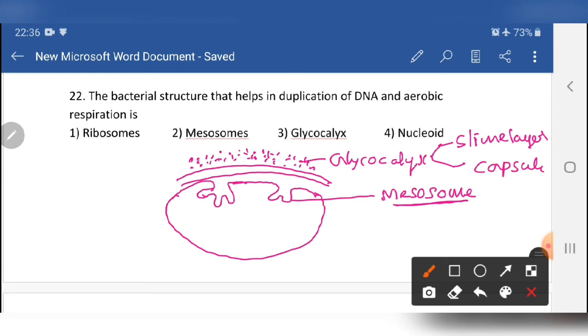I am not explaining only what is needed for the question; I am trying to give more. Prokaryotic ribosomes are 70S ribosomes, having two subunits, 30S and 50S. If it is a eukaryote, the ribosomes are 80S ribosomes, with 60S and 40S subunits. So the bacterial structure that helps in the duplication of the DNA and aerobic respiration is the mesosome. For example, this is the circular DNA. Right, our answer will be mesosome. We will go for the next question.